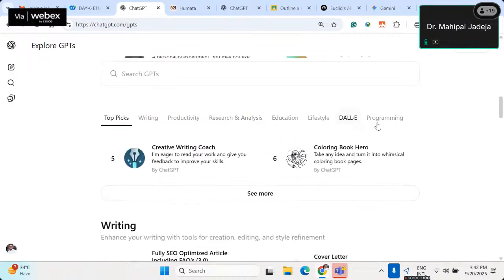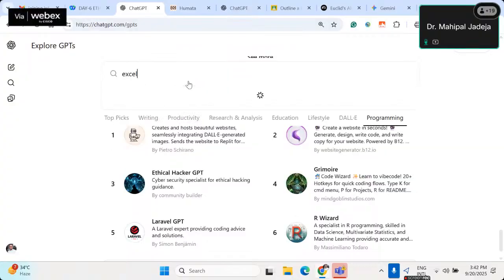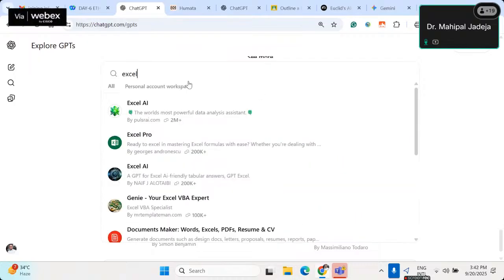You can see a lot of categories. If you want to learn programming, you can go to this section. If you want to work with Excel, you can go for GPTs designed just for Excel. If you search in this middle box, you can see Excel AI.